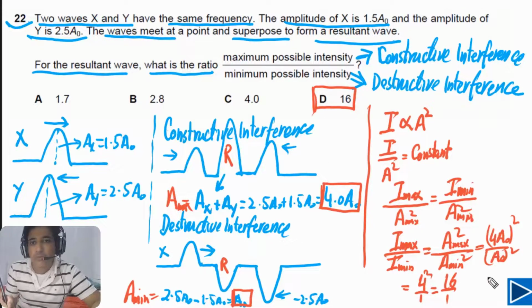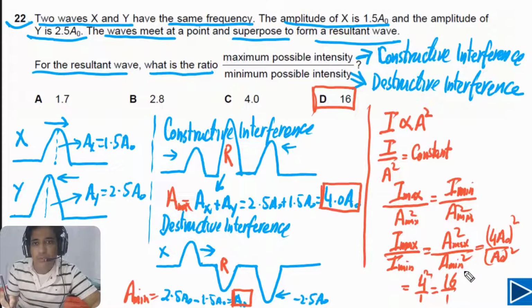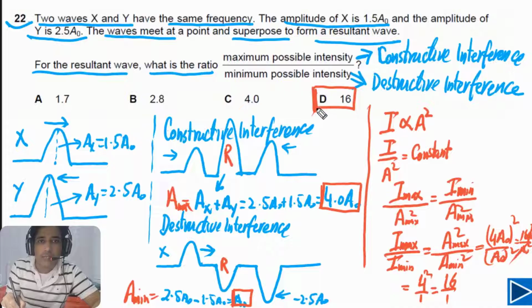So this square is very important. If you miss this one, maybe you will tick C. So square is very important. We can also write here 16 A naught square over A naught square, so the A naught is cancelled with A naught. So the answer is D for this question.